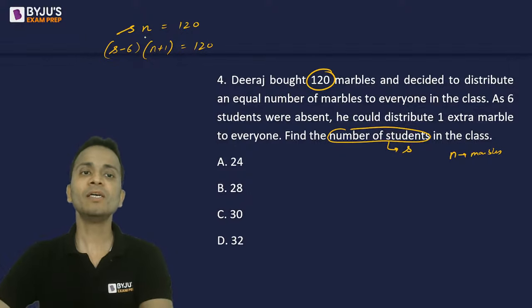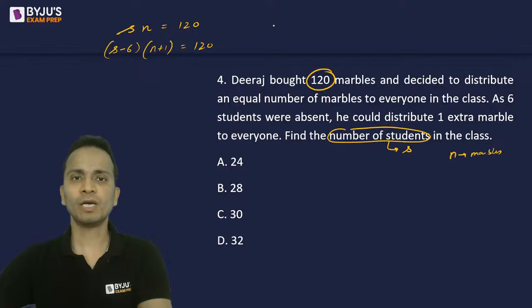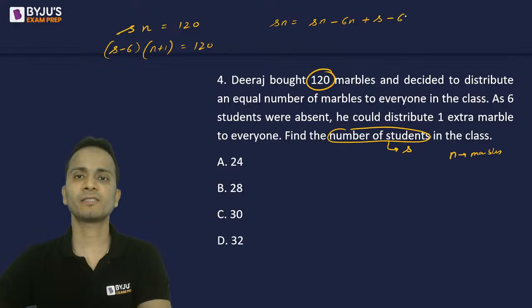Okay, now I can equate these two, and I can say that S into n is equal to Sn minus 6n plus S minus 6. Okay, Sn and Sn will get cancelled.